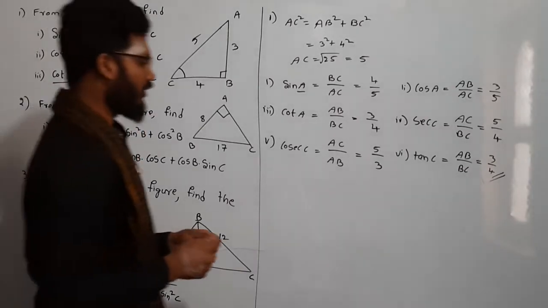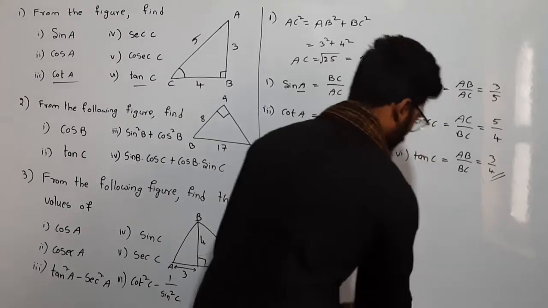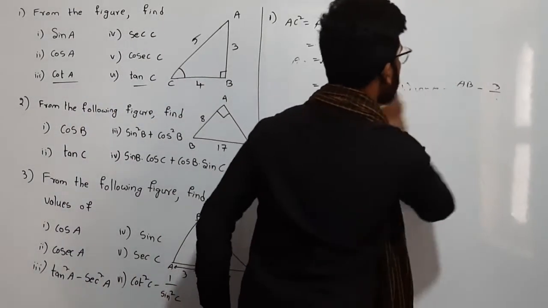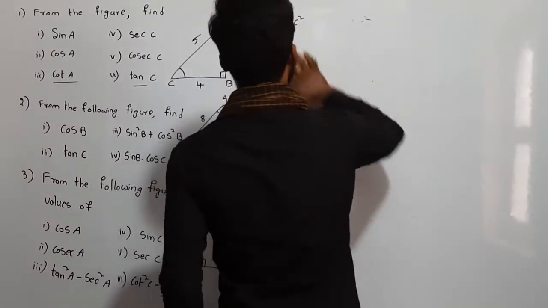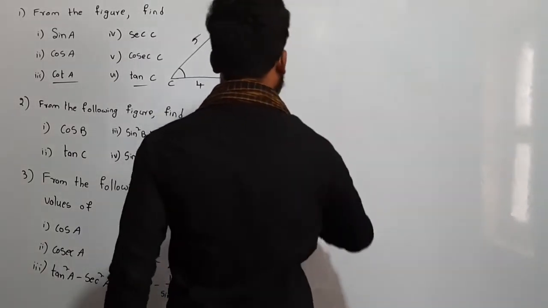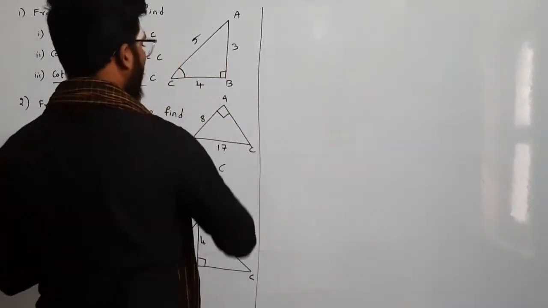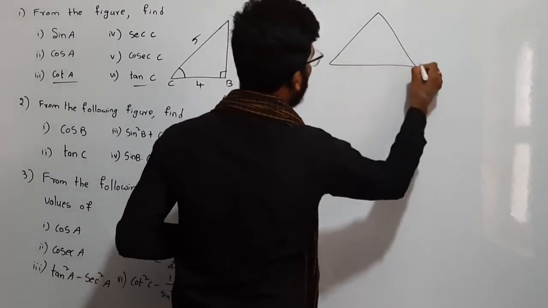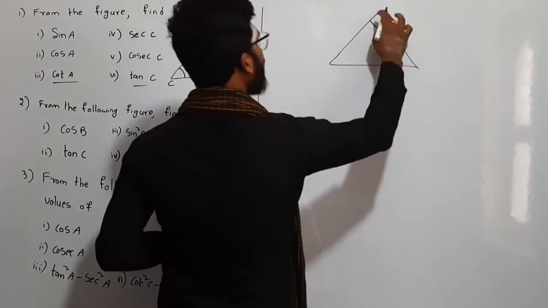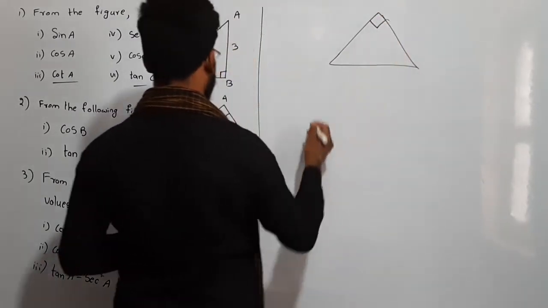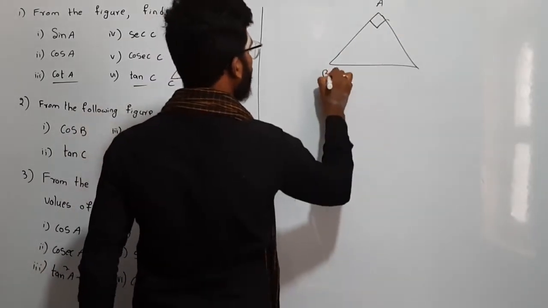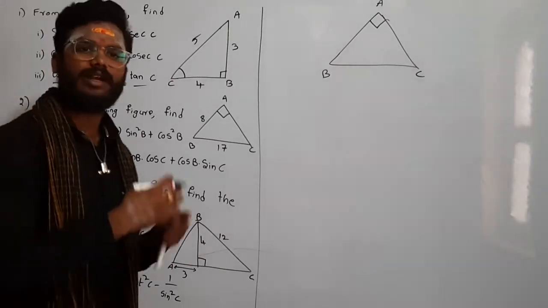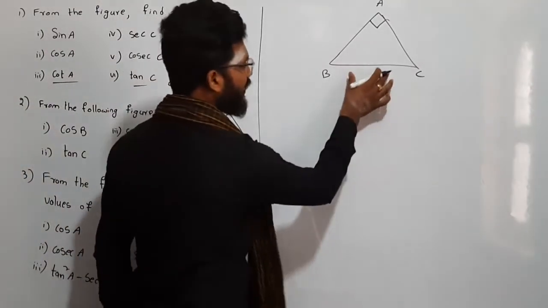See here, the diagram is different. So let us see first. They didn't give the right angle triangle directly, but they gave us where the right angle is. So like this it is a diagram, right? But here is the right angle. So what will become the hypotenuse? Let me write the names. These are the three sides AB, BC and AC. First let us denote the hypotenuse. So the hypotenuse is BC here, right?